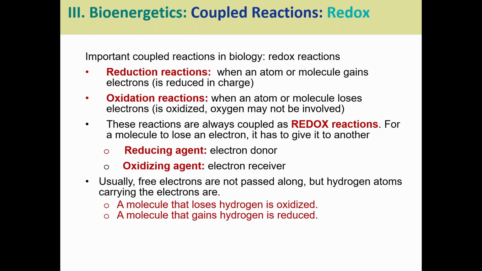It might be helpful to remember OIL RIG. Oxidation is losing electrons. Reduction is gaining. That's what it stands for, and that might help you remember. A lot of times, again, these are paired in what we call a redox reaction. One molecule is going to lose an electron, another is going to receive it. The reducing agent is the electron donor because it's going to reduce something else. The oxidizing agent receives the electron. It is being reduced, or it is doing the oxidizing of the other molecule.